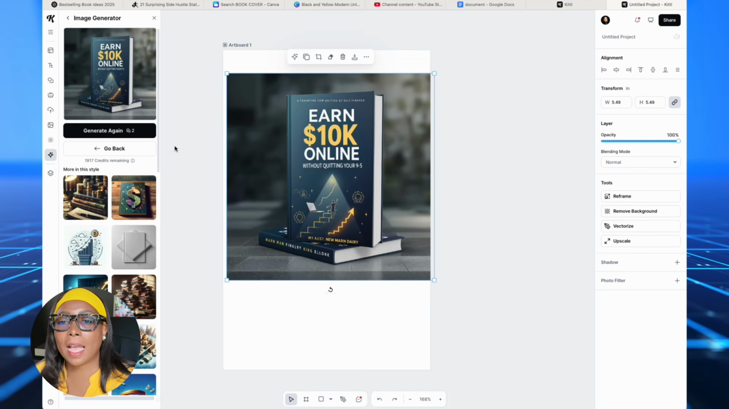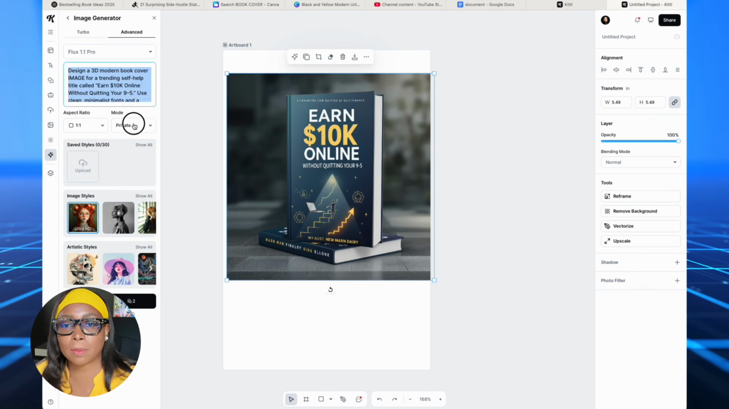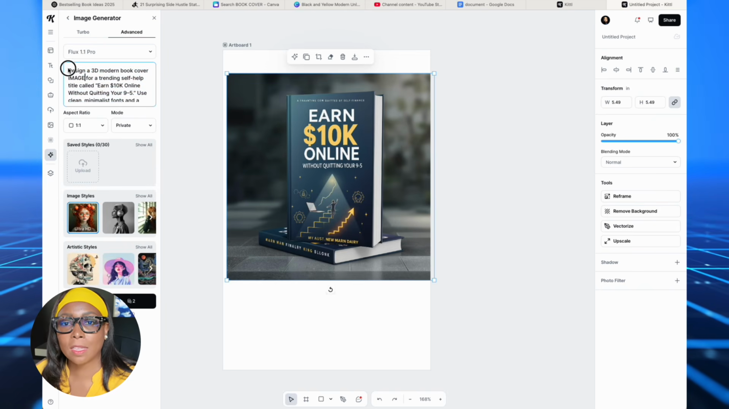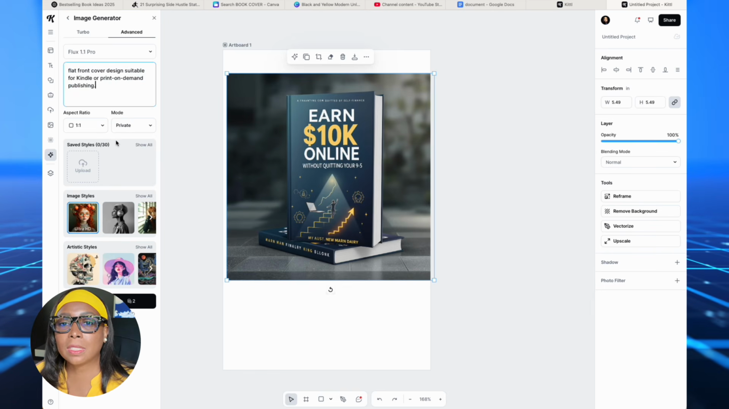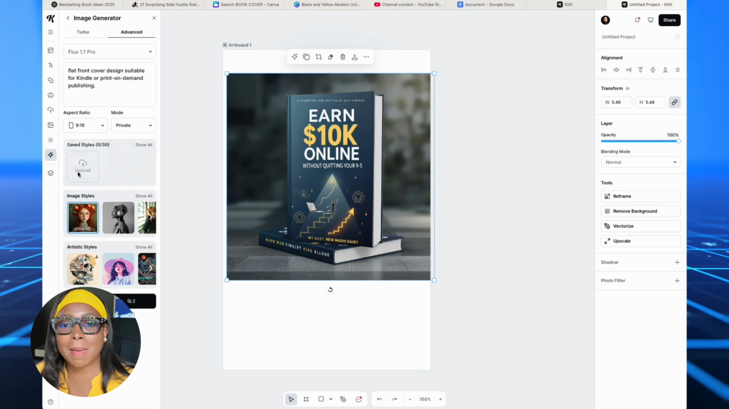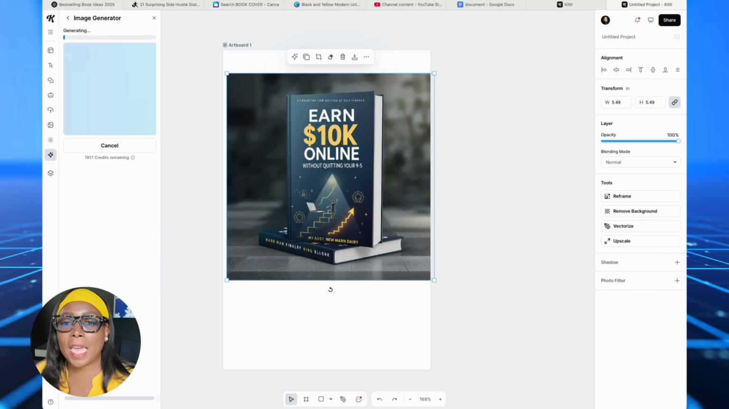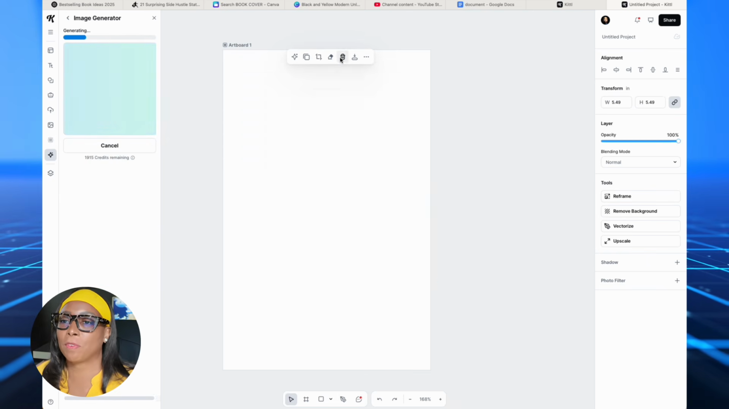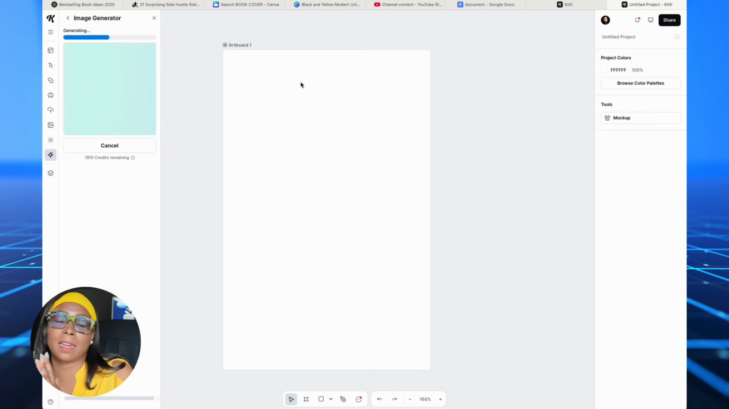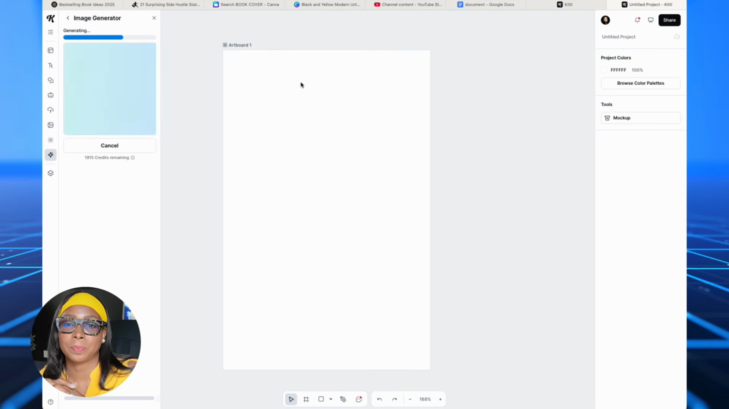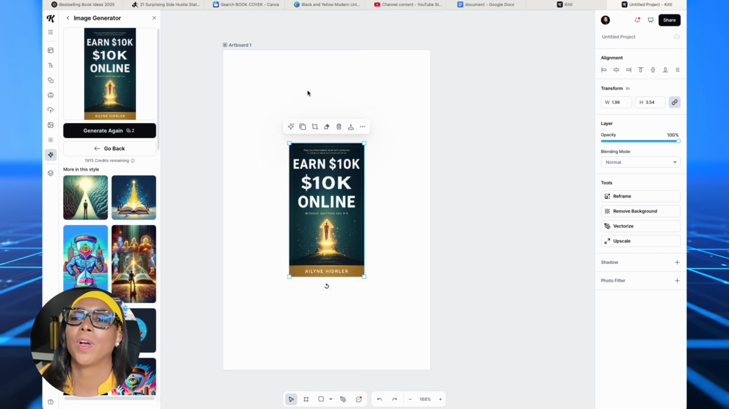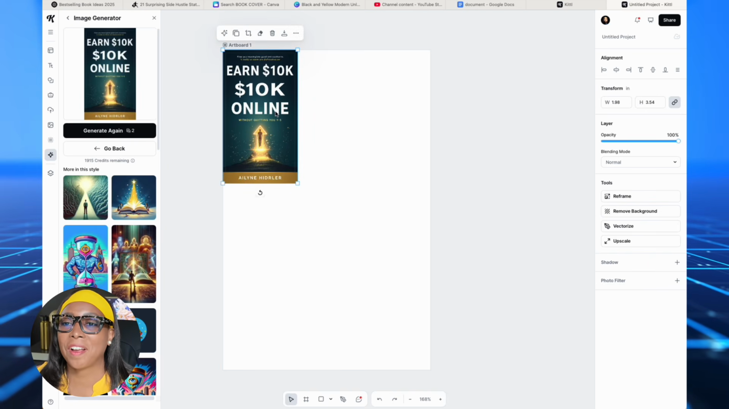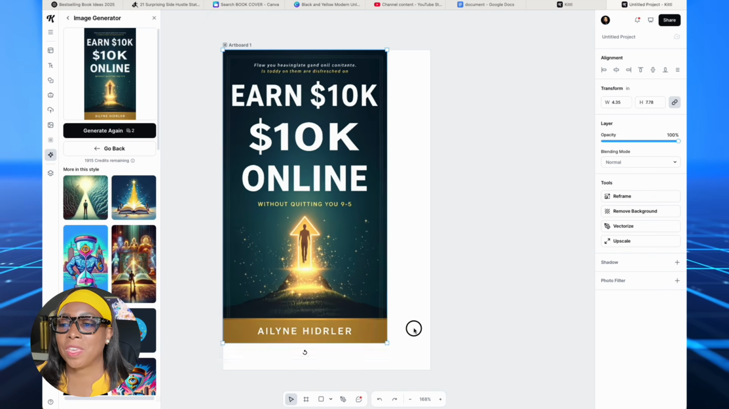So let's go back and let's try this prompt that we just got. We're gonna leave all the same settings, Control V, but this time we're gonna choose 9:16 so it fills up the page. That was what we should have done from before. Let's delete what's there and let's hope we get it right this time. There we go. Now we're getting somewhere. And that's the cover that we got.